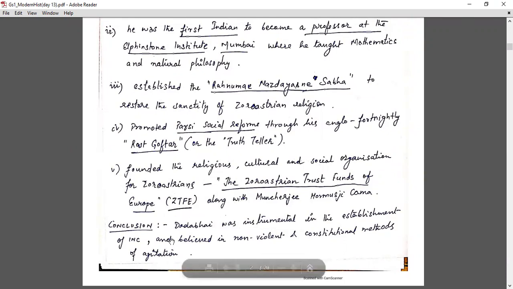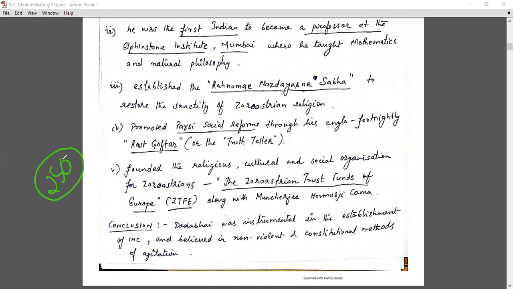In conclusion, you can write: Dadabhai Naoroji was instrumental in the establishment of the INC and believed in non-violent and constitutional methods of agitation. In 250 words we also satisfy the demand of the question with the required content and extra enrichment. So this is what the mains exam is all about. Okay, thank you.